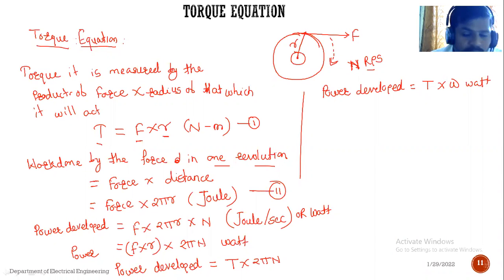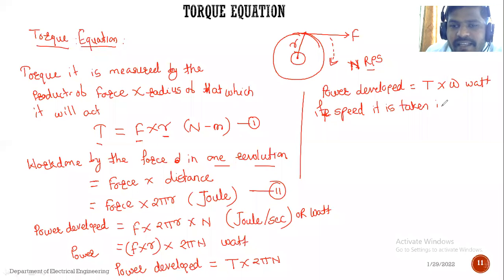Okay, now see, initially I told you that before deriving the torque equation, we will derive the power equation. Now I have derived the power equation. Suppose the speed of the motor is taken in revolution per minute, that is rpm. If you want to represent it in rpm, then n divided by 60 will come.